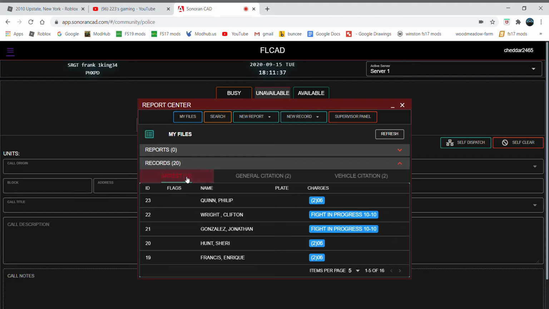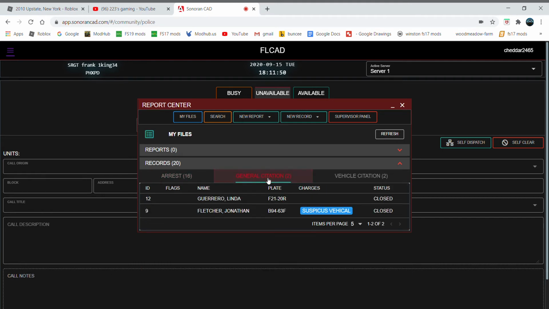Right now I have 16 arrests. I put in everyone's name. So it's a fight in progress for both of those people, and then armed robbery for them as well as them. So that's what the arrests were.